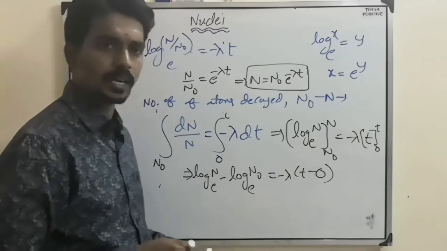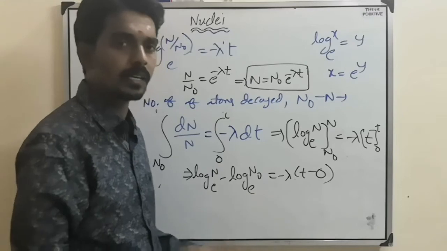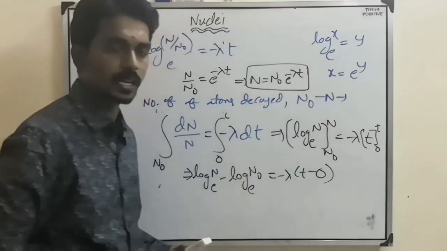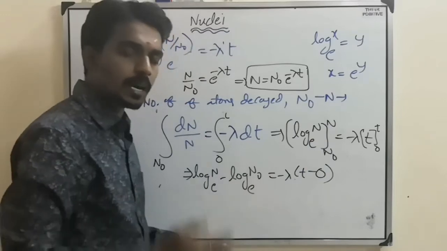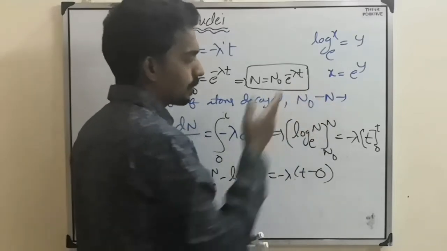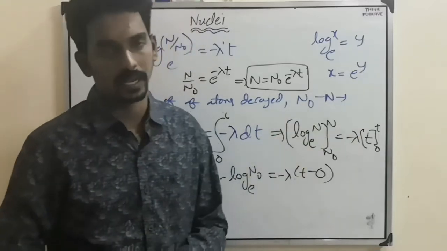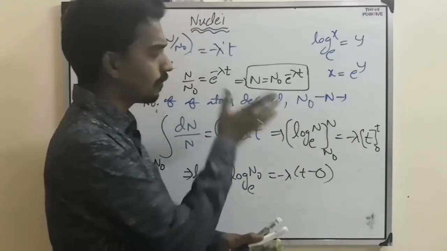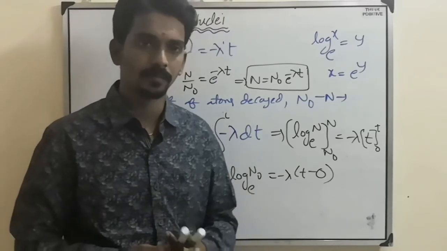Decayed. Total 100 are there, 20 remaining. Then how many decayed? 100 minus 20, like that. Total initial minus the number of atoms undecayed after some time, you will get the number of atoms decayed. So this is the first formula based on radioactivity.